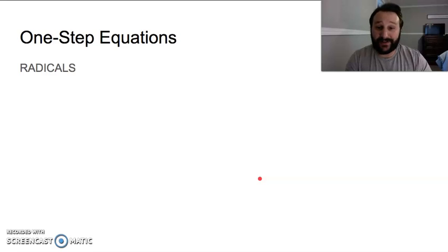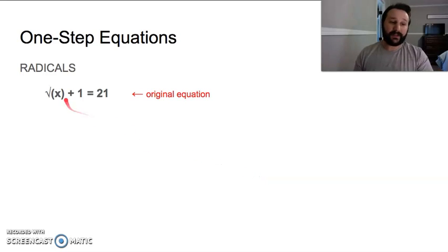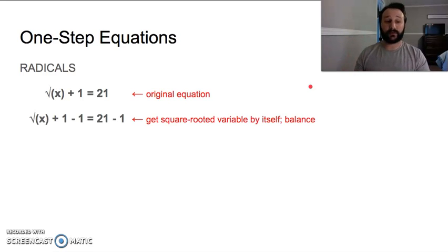Radicals, okay, we just talked about radicals, the square root. So if you've got the square root of x plus 1 equals 21. Remember, we just did this, so this should be familiar to you. We get the squared value by itself. Everything under the radical is going to get by itself. In order to do that, we've got to balance this, so subtract 1 from both sides.